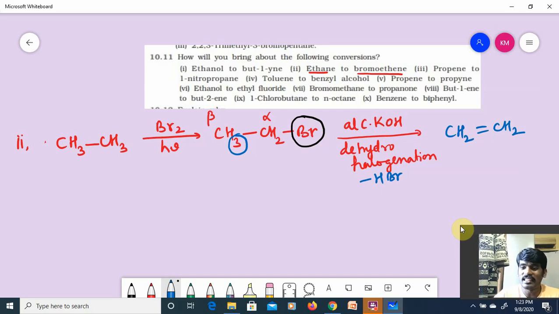I got ethene. But what I have to get, guys? Bromoethene I have to get. Then in such cases, what will I do? I will add HBr. So if I add HBr, alkene will be converted into alkane. No, that is not the way.